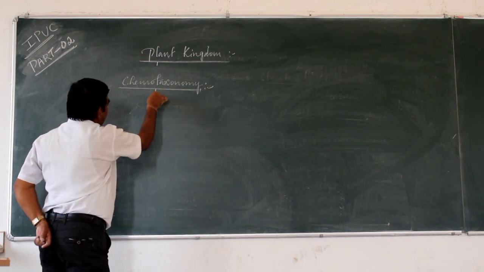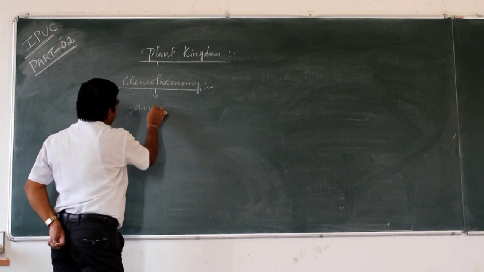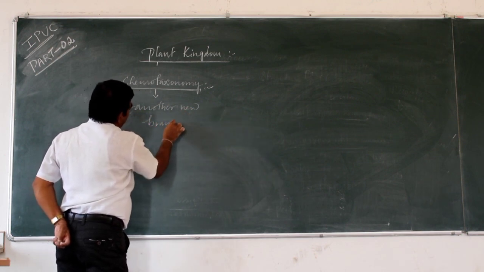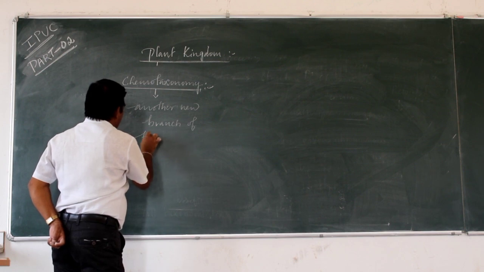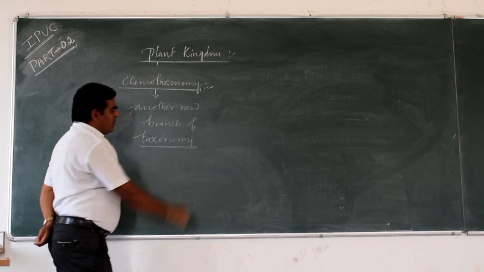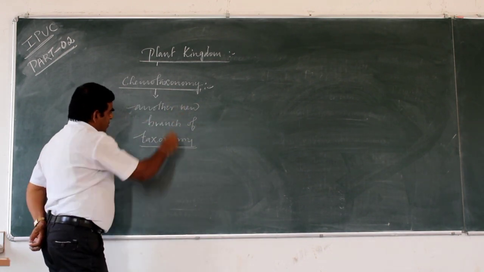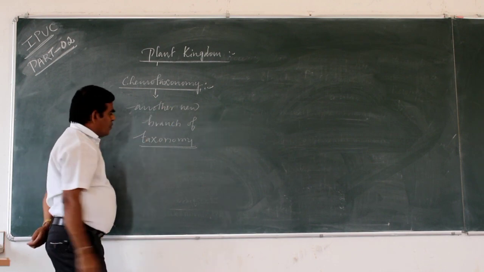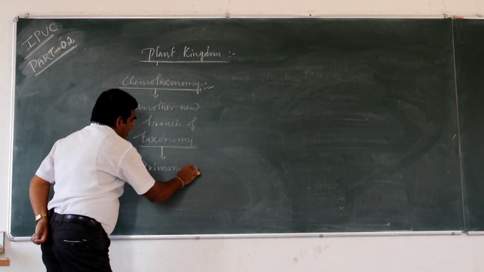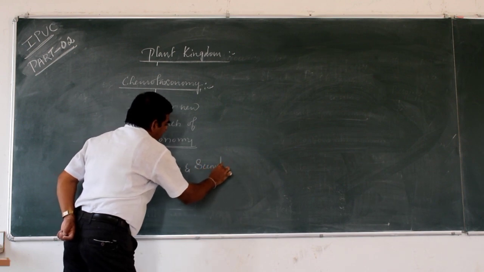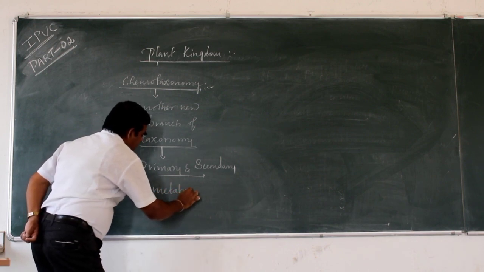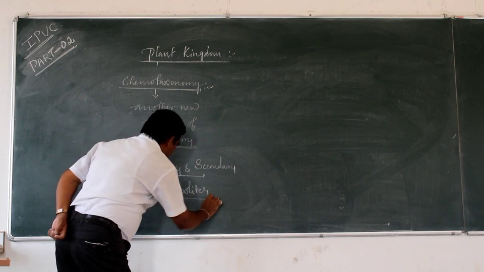Chemotaxonomy is also another new branch of taxonomy in which primary and secondary metabolites are considered.